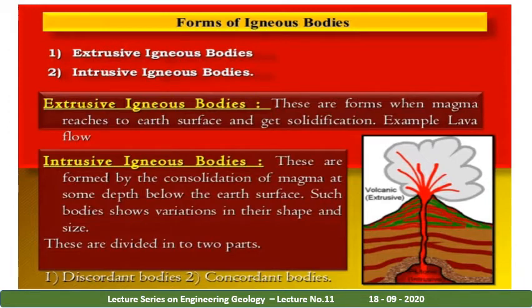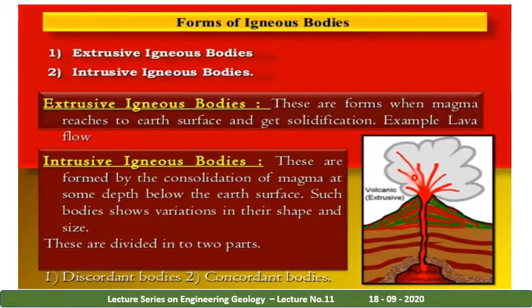Forms of igneous bodies. There are two bodies, extrusive body and intrusive body. Extrusive bodies are nothing but those which are exposed on the earth surface. These are formed when magma reaches the earth surface and solidifies. Example, lava flows. Intrusive igneous rocks are those formed by consolidation of magma at some depth below the earth surface. Such bodies show variation in their shape and size. Again, intrusive igneous rocks are divided into two types, that is concordant and discordant.